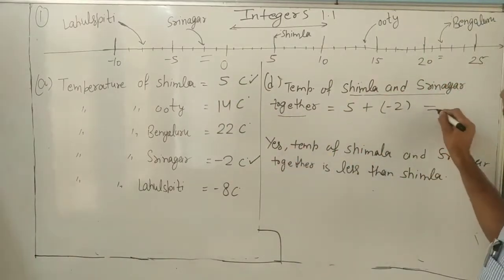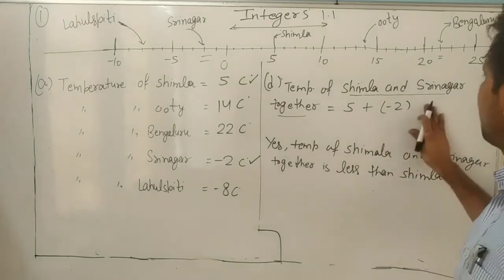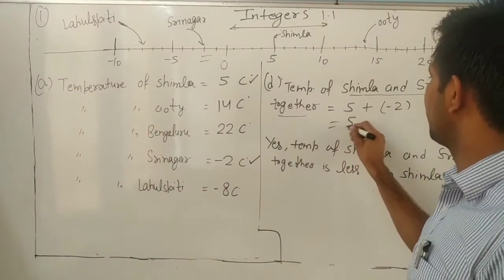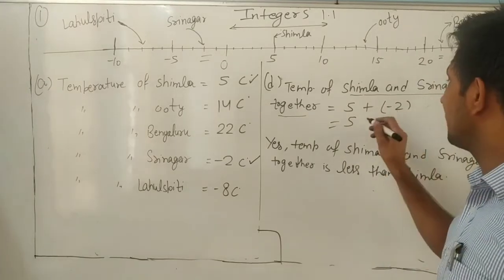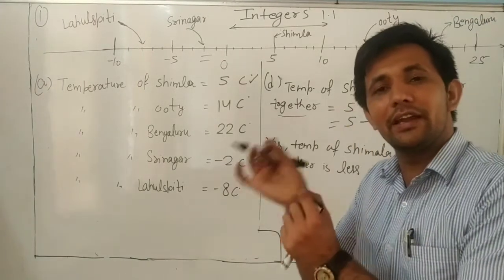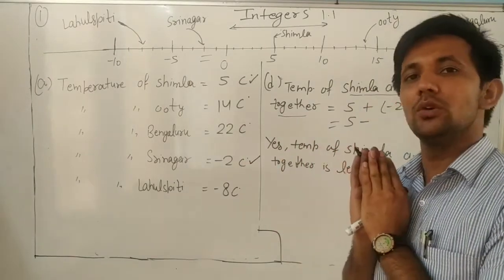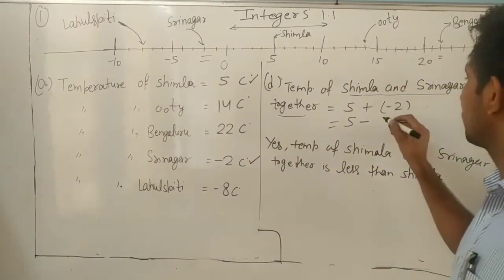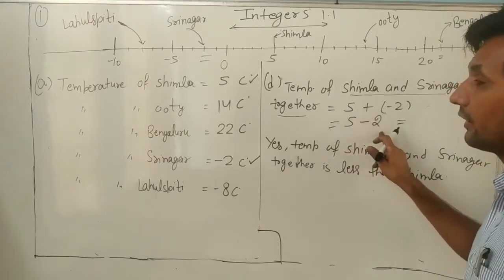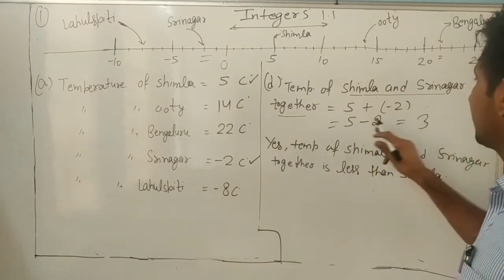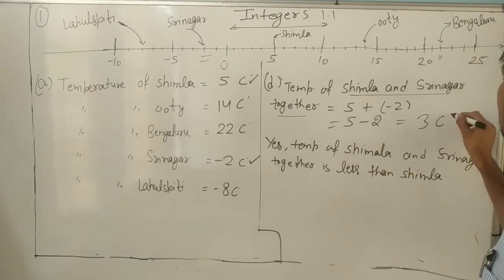And everyone knows, in multiplication positive into negative is always negative, negative into negative is positive. Positive into negative, negative, minus 2. And different sign, positive, negative, always subtract and put the sign of the greater. Greater is 5, positive, so it is.